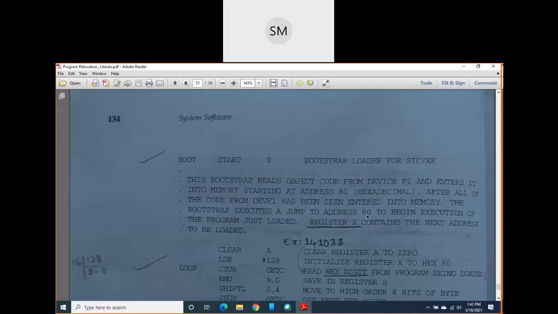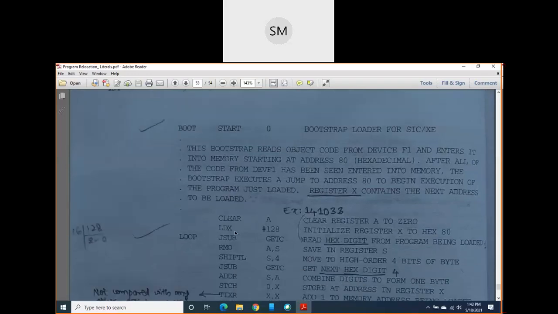It means after loading all the object codes into the memory, it goes back to the starting of the object program, that is the address 80. Why does it go back? To begin the execution of that program which was just loaded. And here we are using register X. What does it contain? It contains the next address to be loaded.